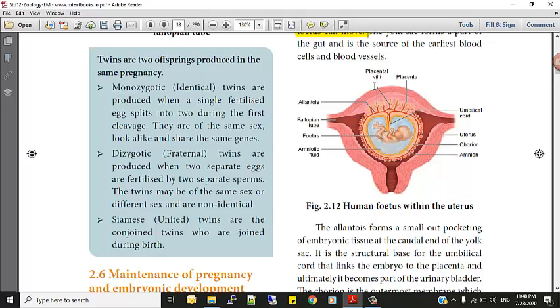You can see now the entire structure is the uterus. You already know it is where the fetus is growing. This connection between the placenta and the baby and the fetus, that tube where the nourishment blood vessels enters into the body of the fetus is called as the umbilical cord.